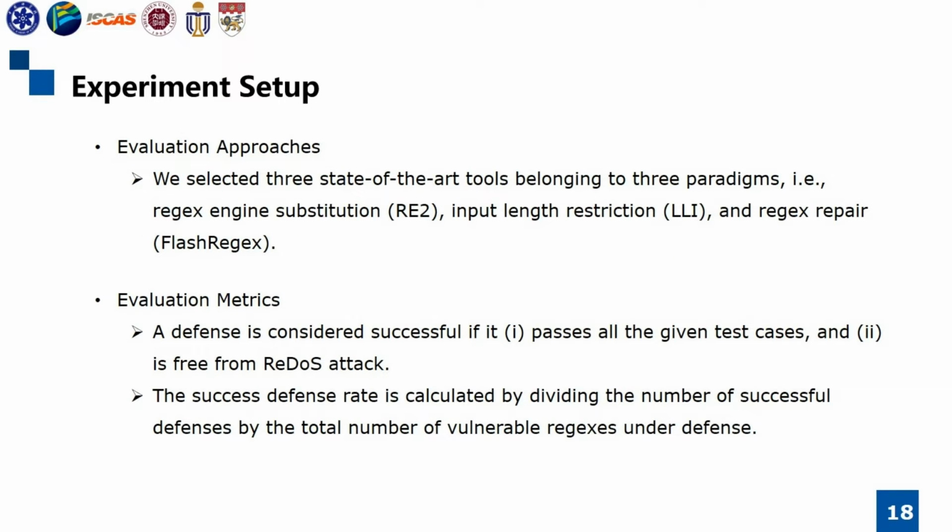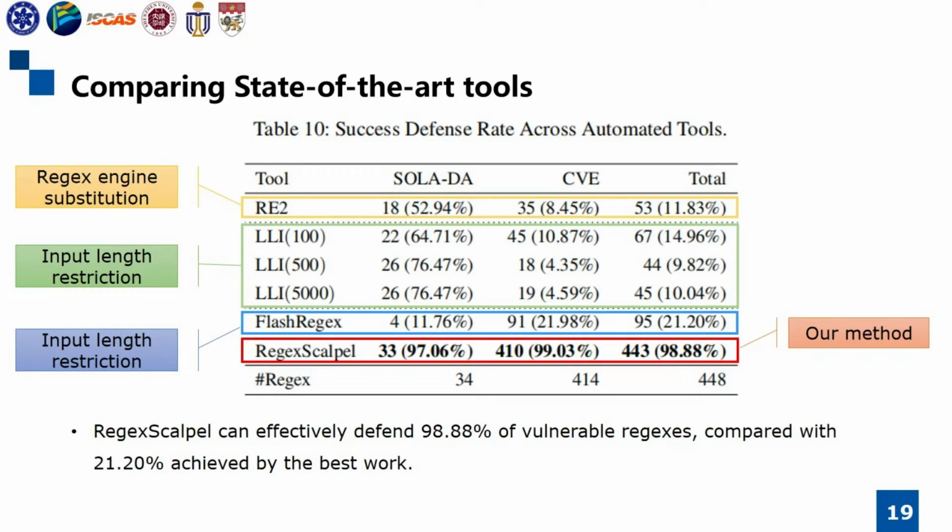For comparison tools, we selected three state-of-the-art tools belonging to three paradigms, that is, regex engine substitution, RE2, input length restriction, LLI, and regex repair, flash regex. We consider a defense is successful if it passes all the given test cases and is free from ReDoS attack. The success defense rate is calculated by dividing the number of successful defenses by the total number of vulnerable regexes under defense. We evaluated the effectiveness of RegexScalpel on 448 ReDoS vulnerable regexes comparing with different defense tools.